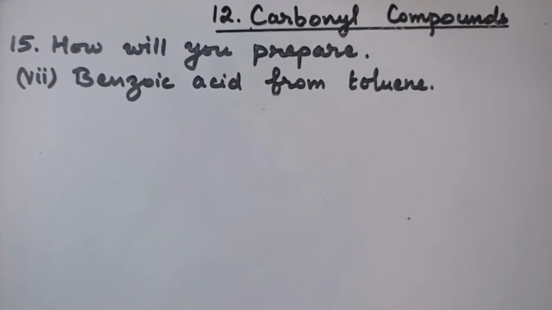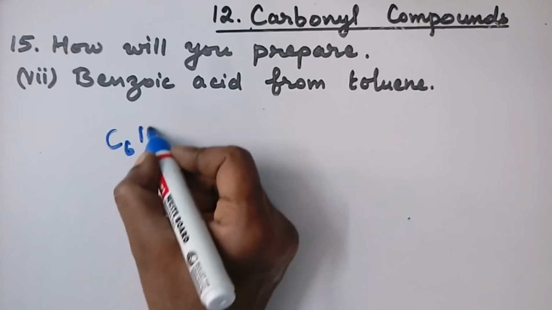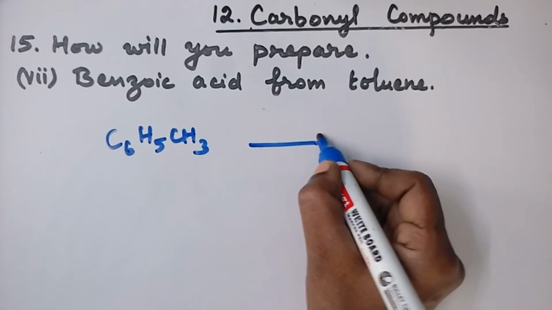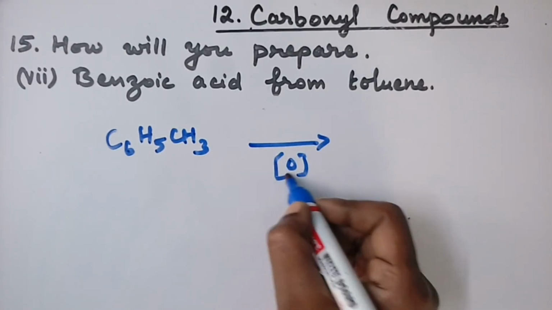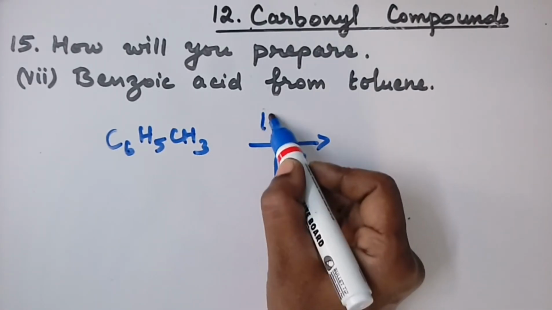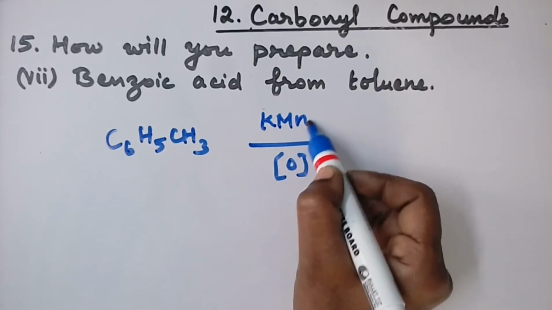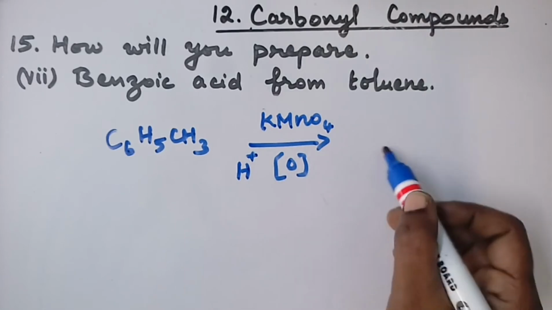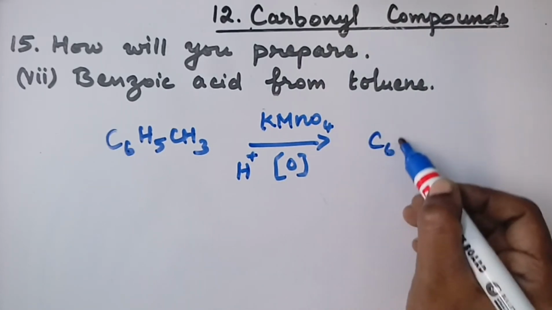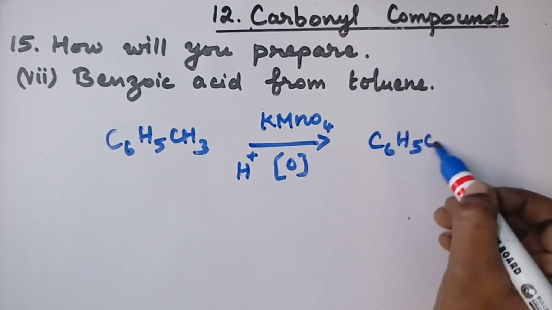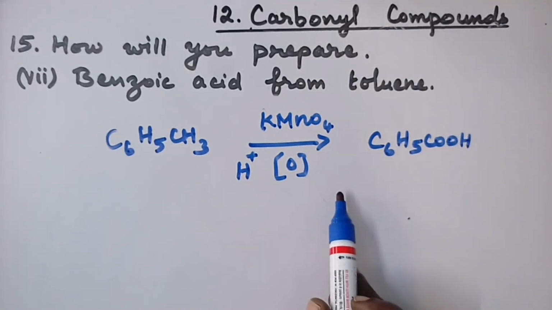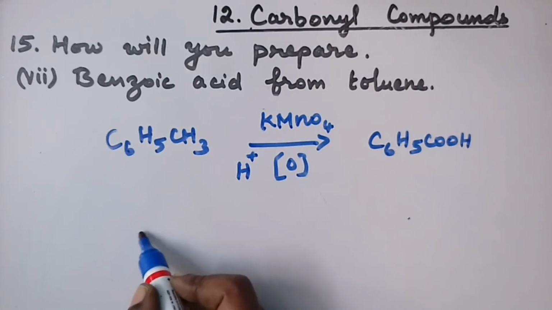Seventh one, benzoic acid from toluene. Toluene has the formula C6H5CH3. This on oxidation with strong oxidizing agent KMnO4 with dilute acid is converted to benzoic acid, C6H5COOH. This reaction is side chain oxidation of benzene.